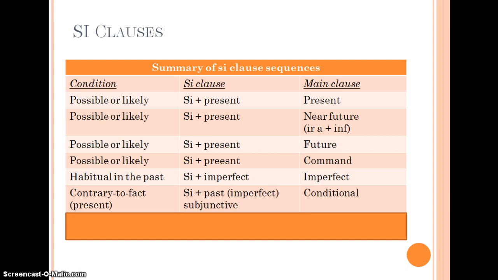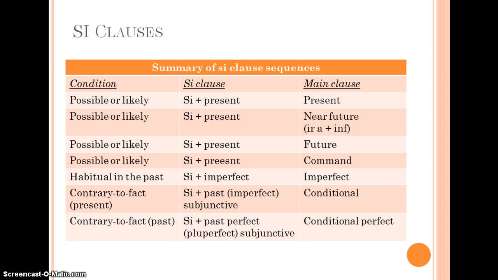Then, if it's contrary to fact, but yet it's a present condition, like what would happen if an event or condition were to occur, the Si clause is in the past subjunctive or that imperfect subjunctive. Main clause is in the conditional tense. And finally, if it's contrary to fact, but the past tense, that is, what would have happened if an event had occurred, your Si clause is in the past perfect or that pluscuamperfecto of subjunctive, and your main clause is in the conditional perfect. So that concludes this podcast.